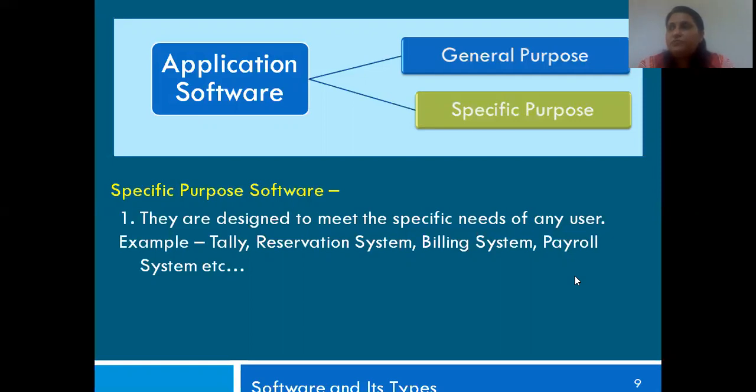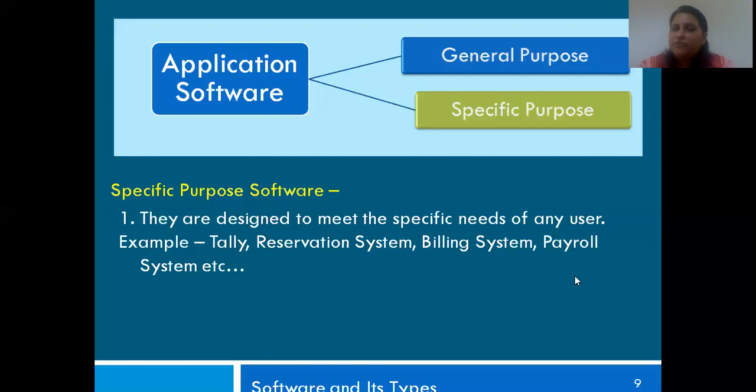So where you can book your tickets. When the requirement is of a specific nature, you generate specific software, for example, your railway reservation system.